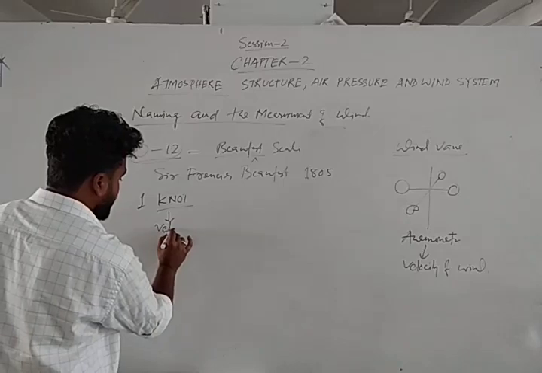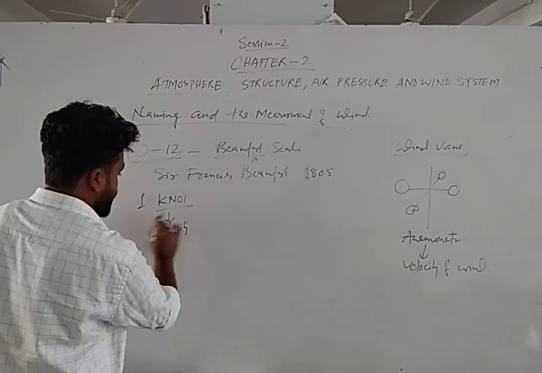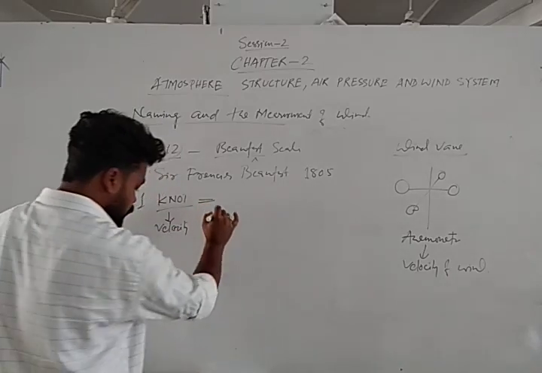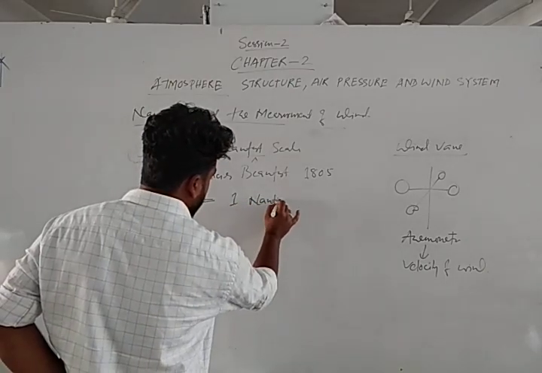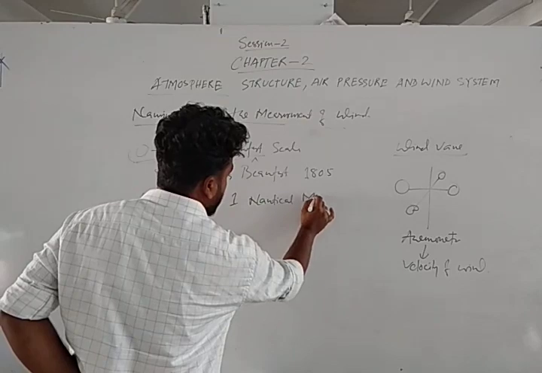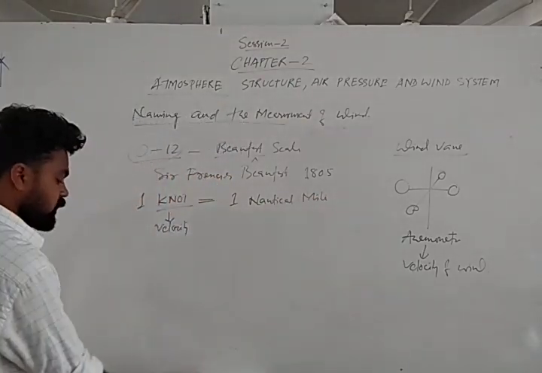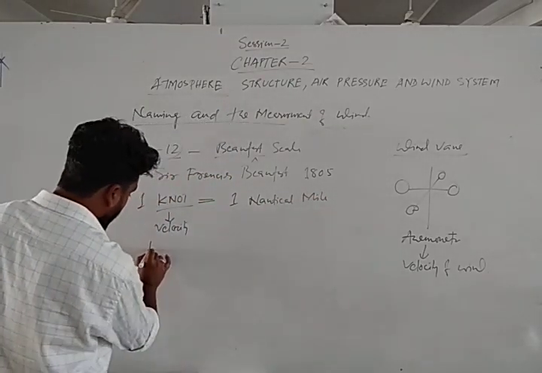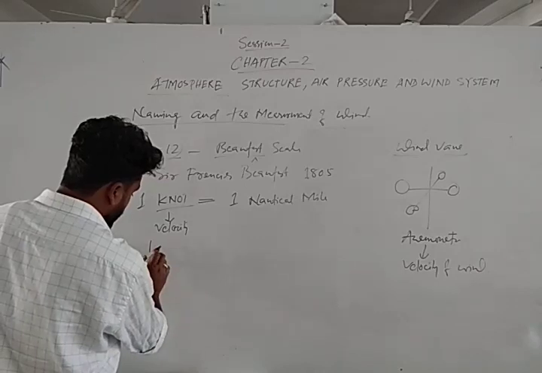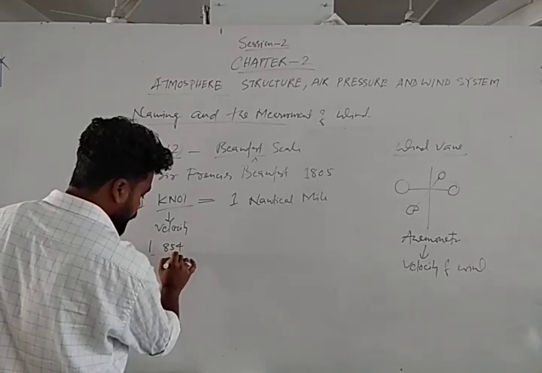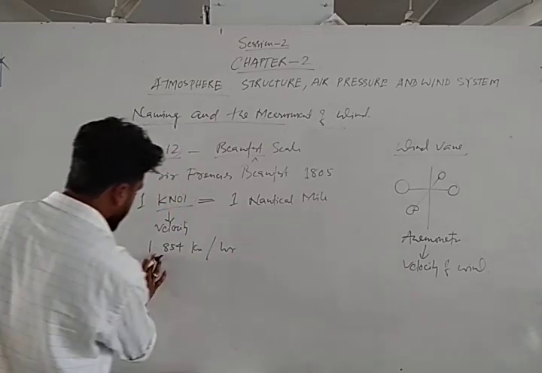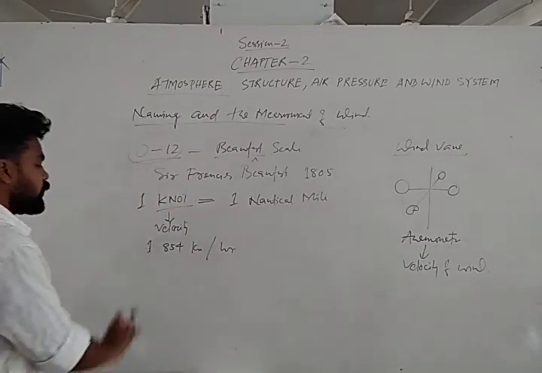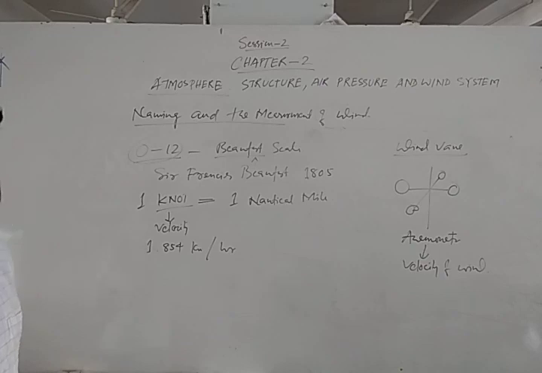According to him, 1 knot is equal to 1 nautical mile, that means 1.854 kilometer per hour. That is 1 knot.